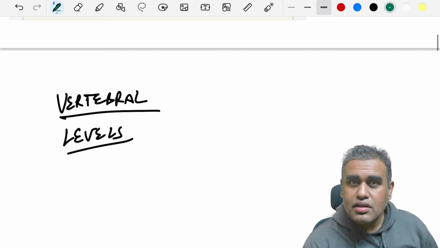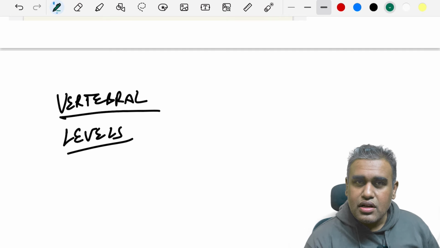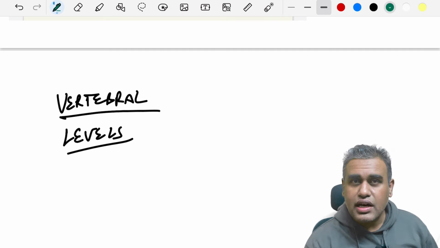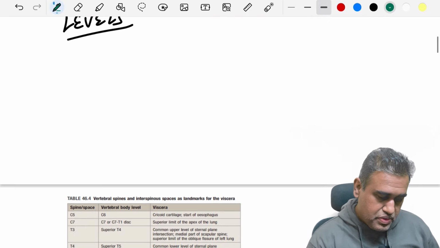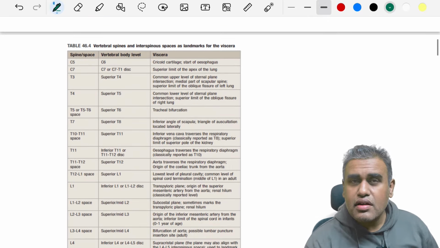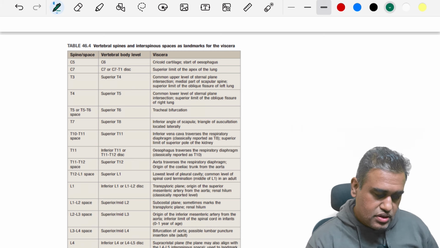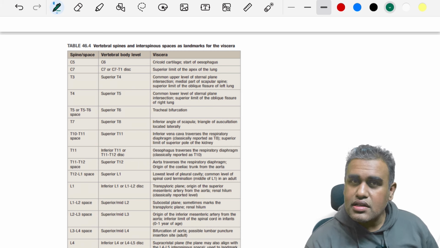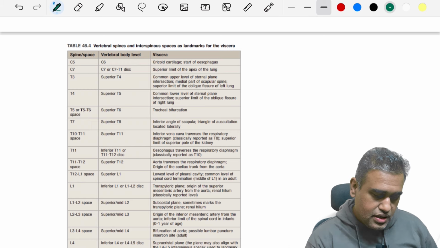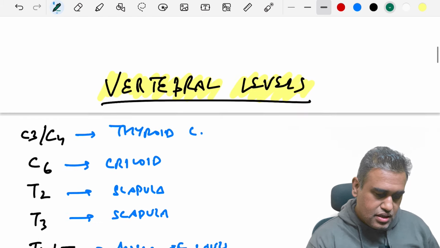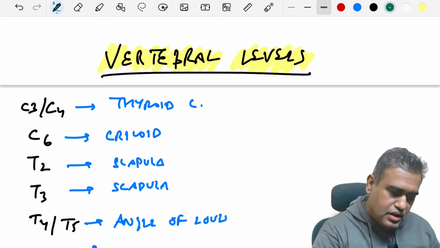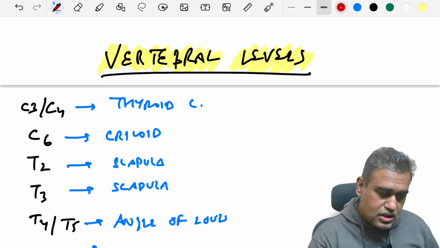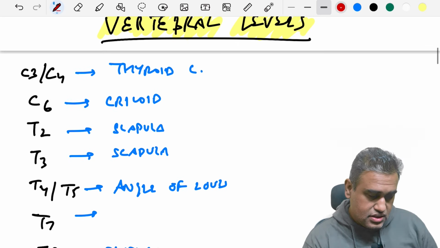First, let's start with the important vertebral levels. Normally we see one or two questions come from this topic. Here is a table taken from the latest edition of Gray's. Those who are interested in a deeper understanding can take a screenshot of this and study it in detail. For the time being, in today's discussion, we will be discussing these important vertebral levels and the important landmarks here. So listen carefully.